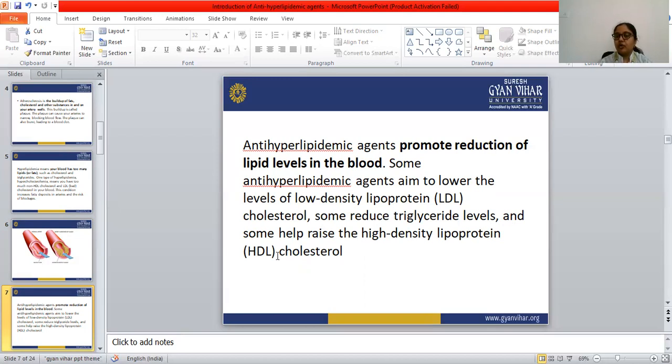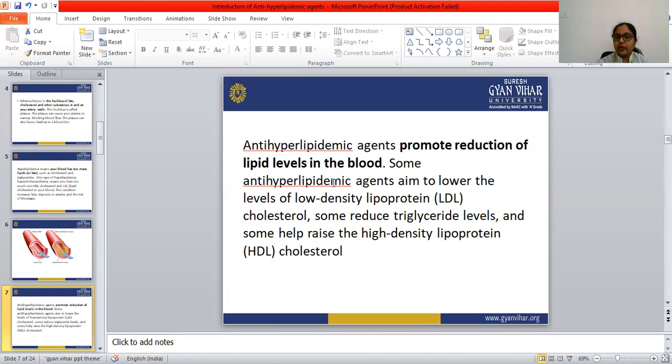High density lipoprotein is also known as good cholesterol. If HDL increases in the blood, that is good for our health. But an increase in LDL and triglyceride level is bad for our health.